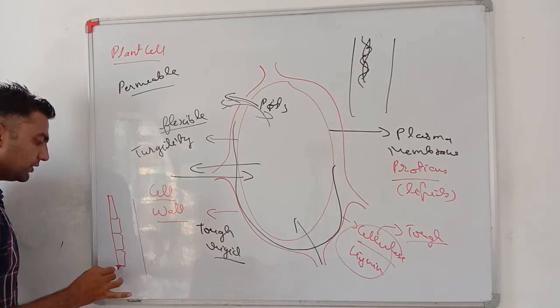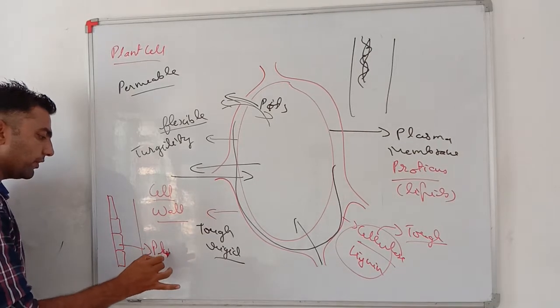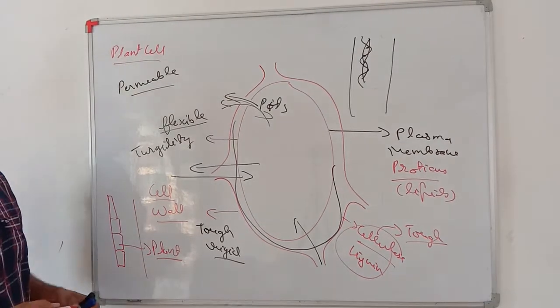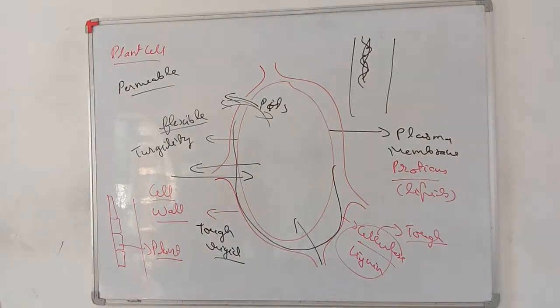Very important, dear students, the cell wall helps to give mechanical strength to the plant. This is a very important thing. It helps in giving mechanical support to the plant. Okay, my dear students.